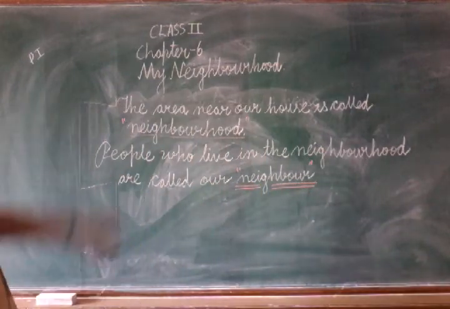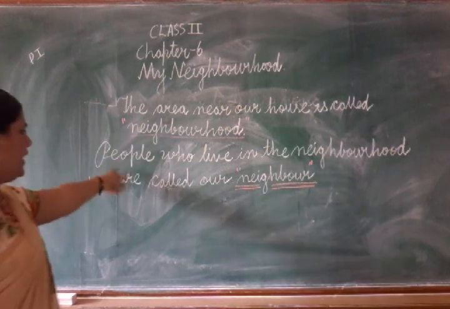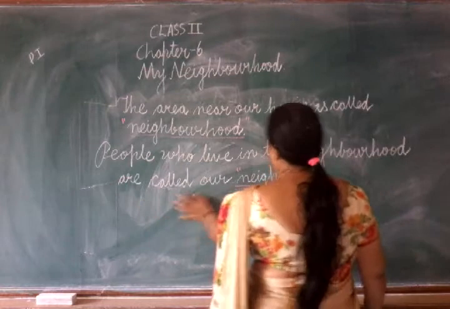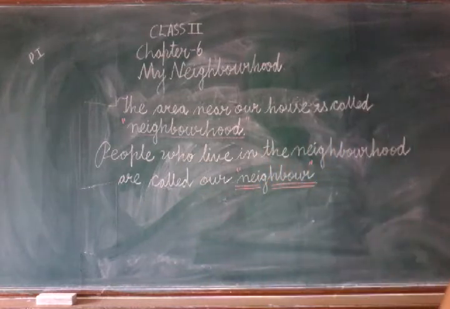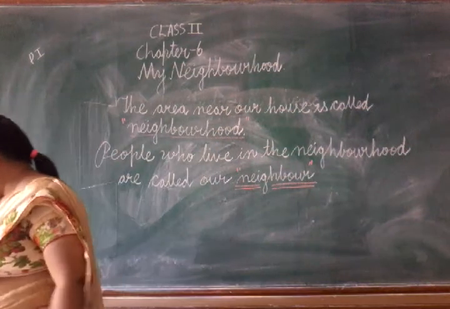The area near our houses is called neighborhood and the people who live in the neighborhood are called our neighbors. This is the meaning of the neighborhood and neighbors.